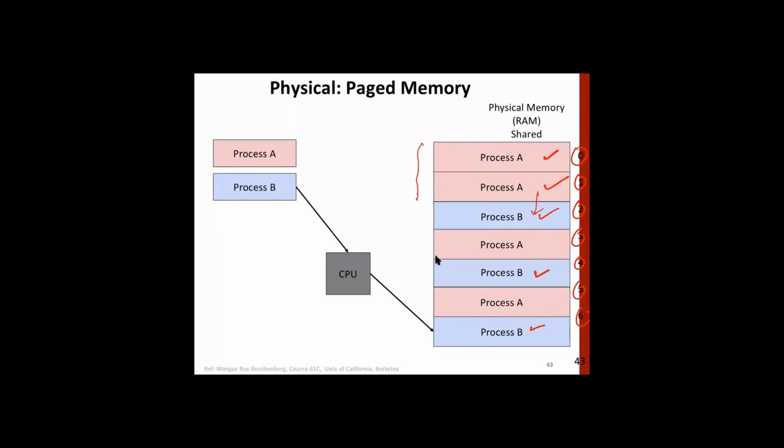So now we have for each process a table which has a mapping between what virtual pages it's using and the physical pages, right?